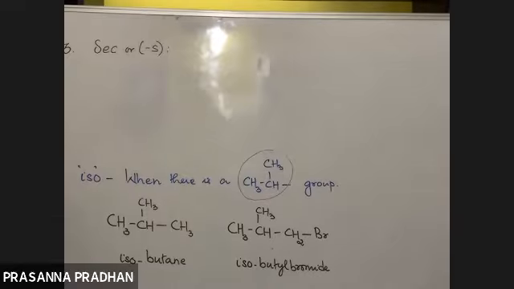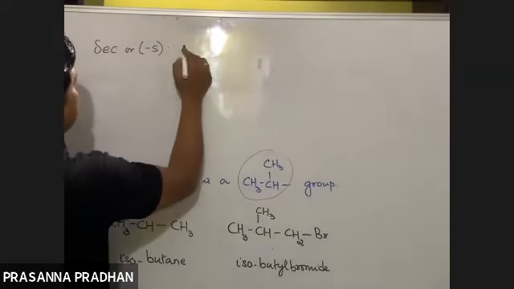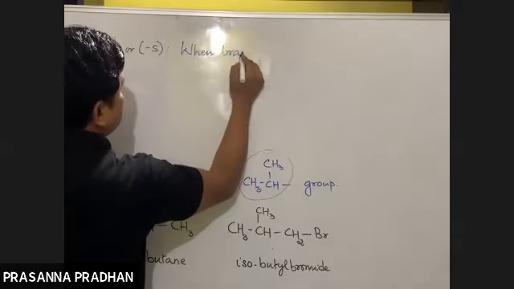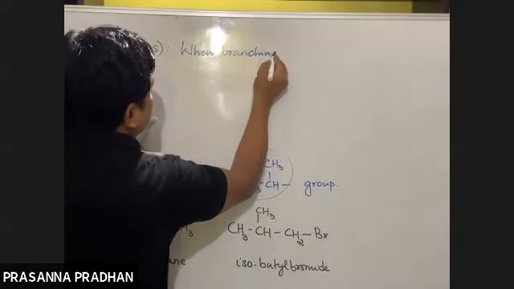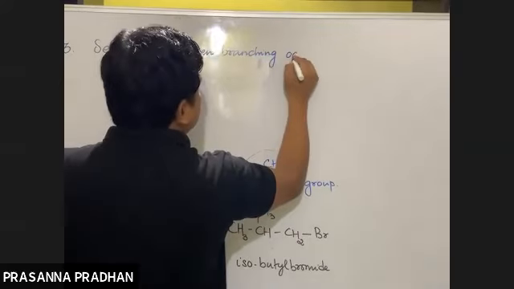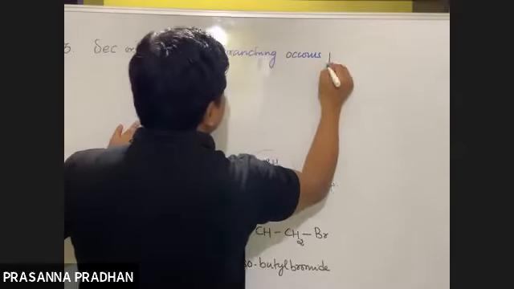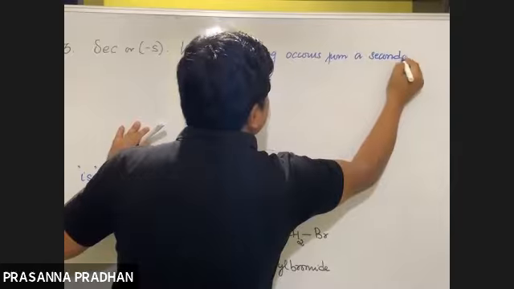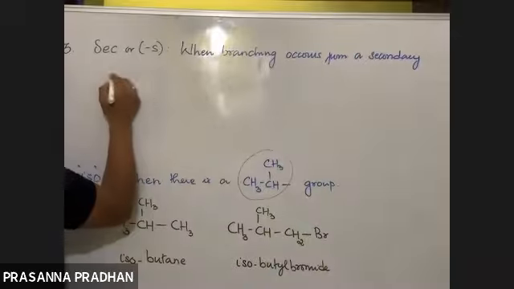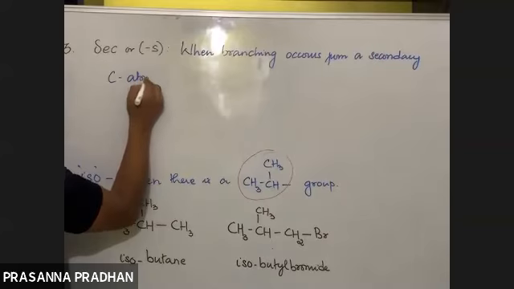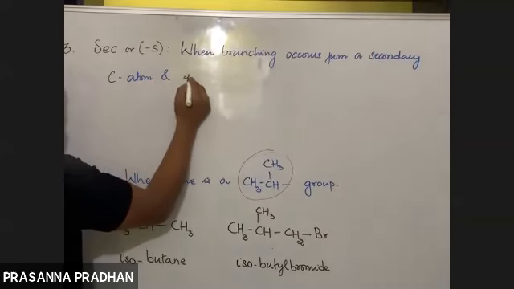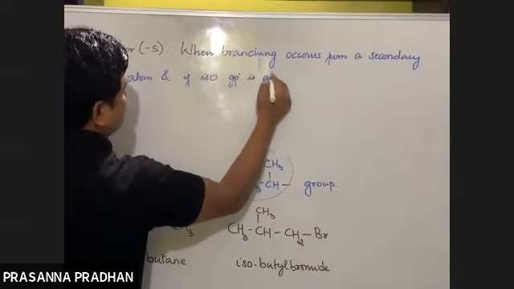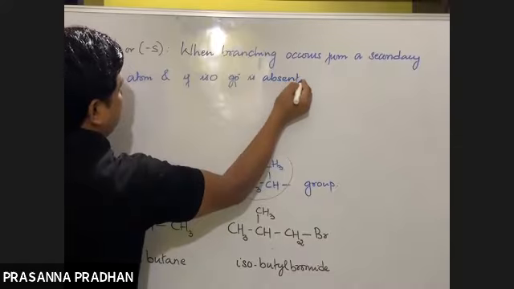We use it when branching occurs from a secondary carbon atom and the iso group is absent.